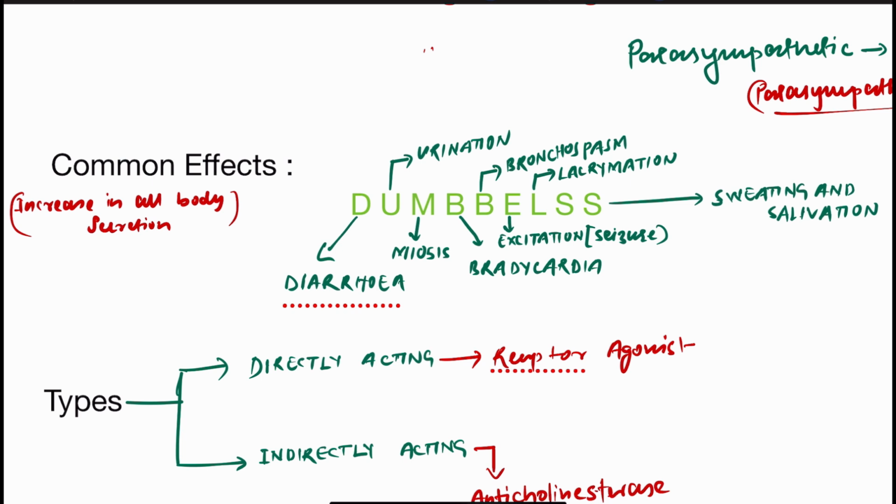तो cholinergic ड्रग्स का इफेक्ट क्या होगा बॉडी में? तो बॉडी का जो सिक्रेशन है उसको इंक्रीज करेगा, जैसे कि D for diarrhea, U for urination, M for miosis. It is also known as the pinpoint pupil. This is pinpoint eye. And B for bradycardia, sorry, bradycardia, the decrease in heart rate, parasympathetic, no? And B for further the bronchospasm, L for lacrimation, and 2S stand for the sweating and salivation.